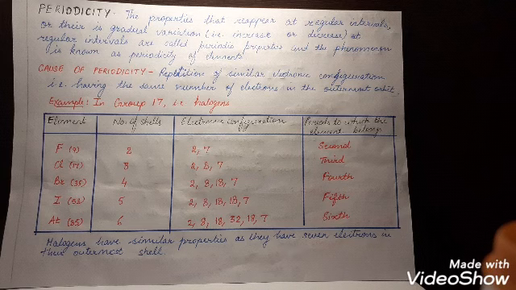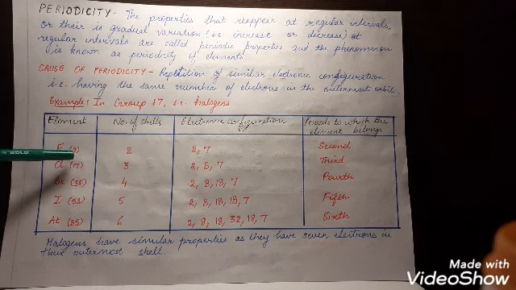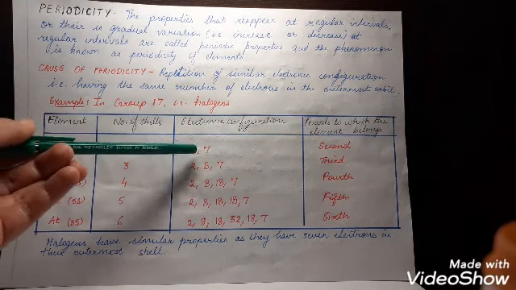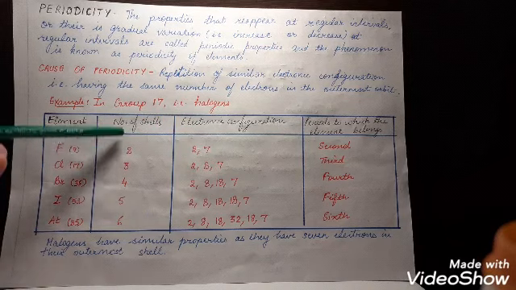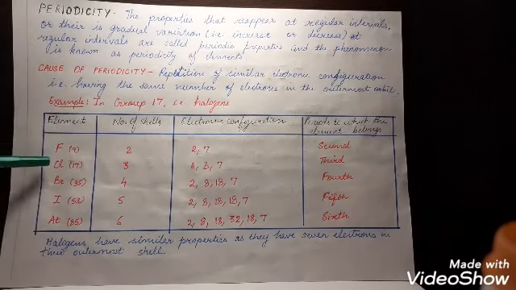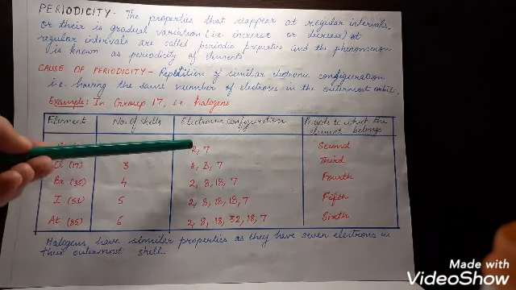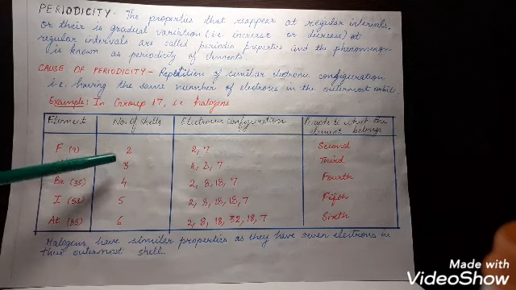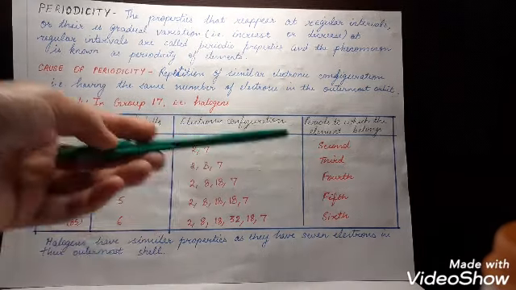Let's explain with an example. In group 17, that is halogens, the elements are fluorine, atomic number 9, electronic configuration 2, 7, number of shells 2, so second period. Chlorine, atomic number 17, electronic configuration 2, 8, 7, number of shells 3, so third period.